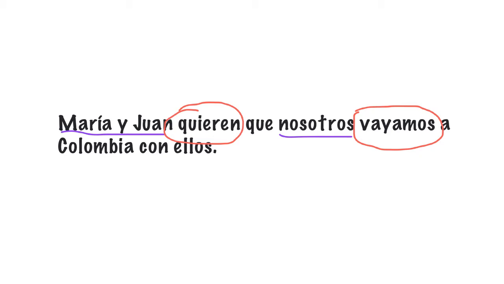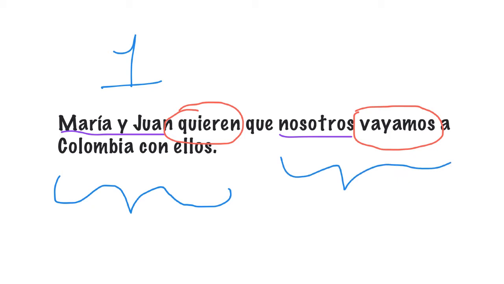Okay, we have the first sentence, the main sentence, la oración principal. María y Juan quieren. This is a sentence that can be independent. And we have the subordinate sentence, the second sentence, nosotros vayamos a Colombia con ellos.